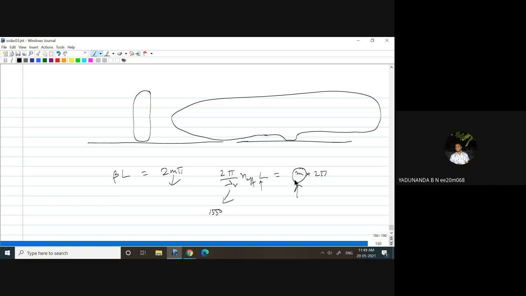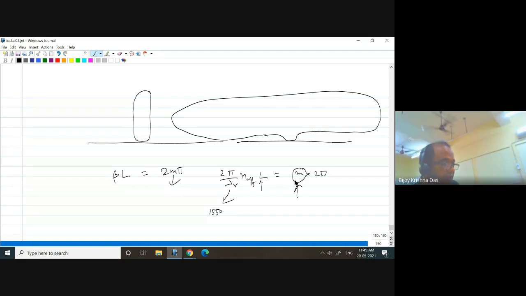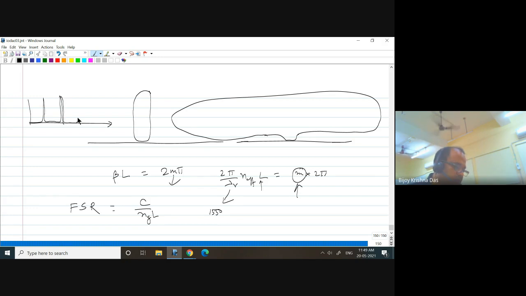Sir, FSR decreases. That is one problem. Because FSR, free spectral range, is c by n_g L. That means if you see the resonant wavelength, it will be coming like this, inside the cavity whenever light is stored.